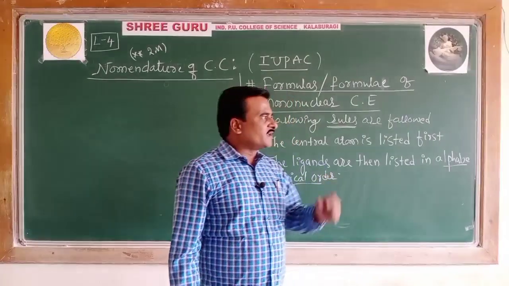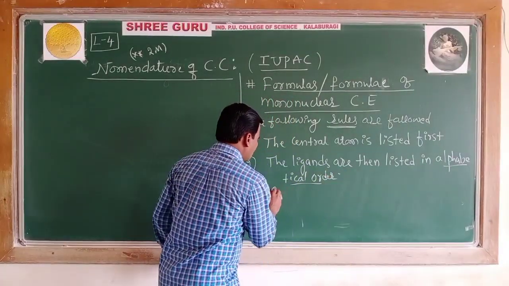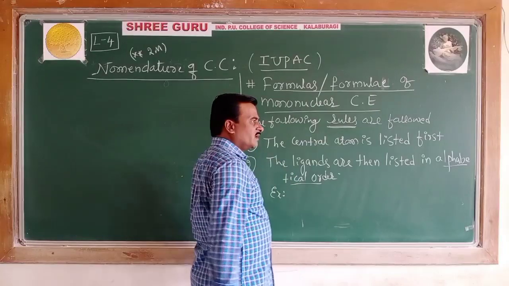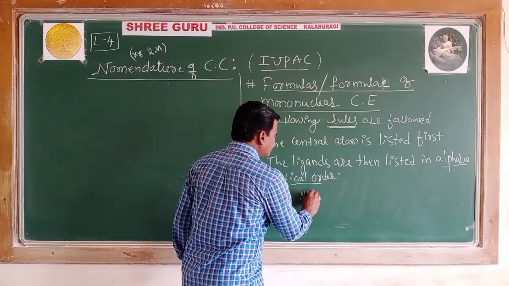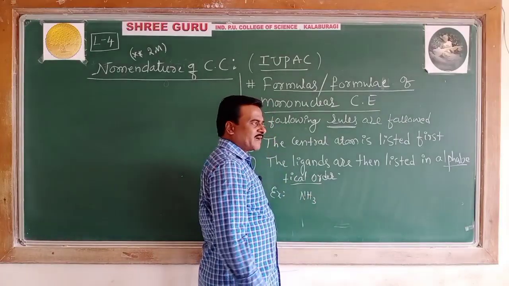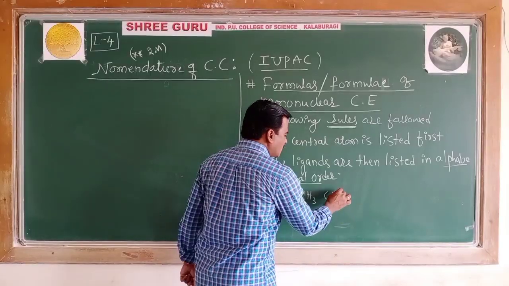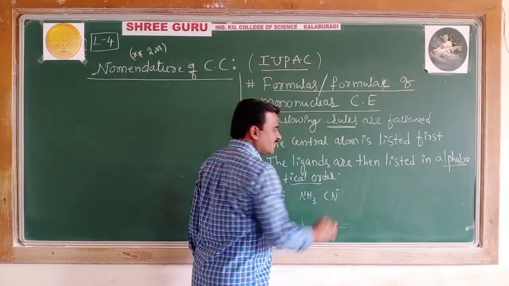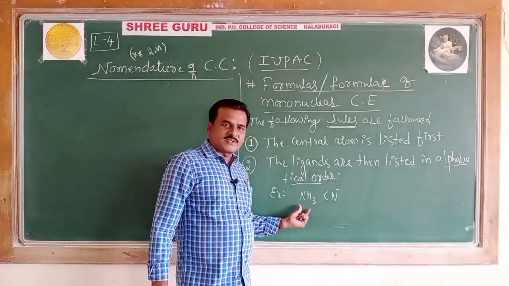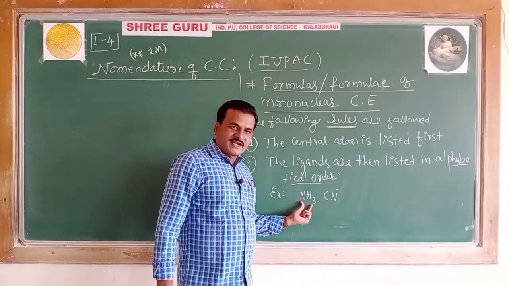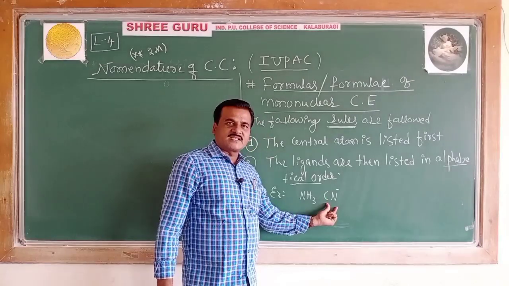Example: if you have NH3, amine ligand, and CN minus, cyanido ligand in the complex. The name of this ligand is amine, and the name of this one is cyanido.